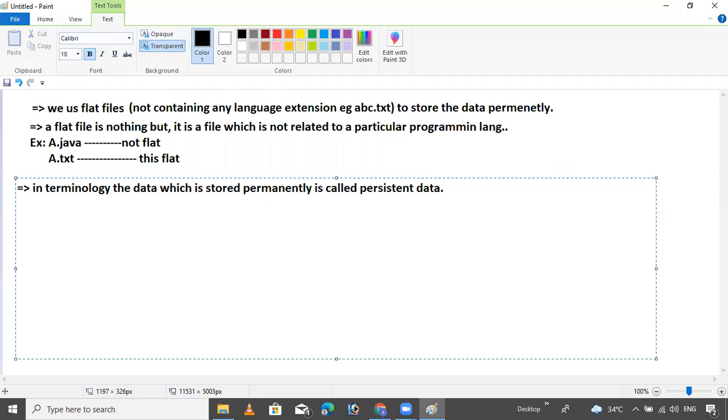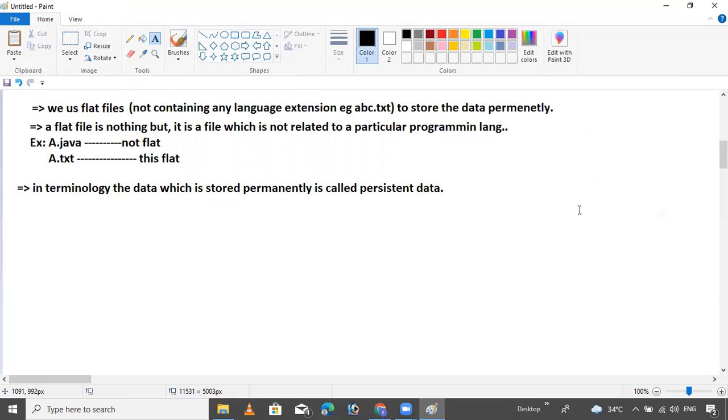The data is stored inside the file system permanently, then you can call this data persistent data. Now, this is all about the file system.